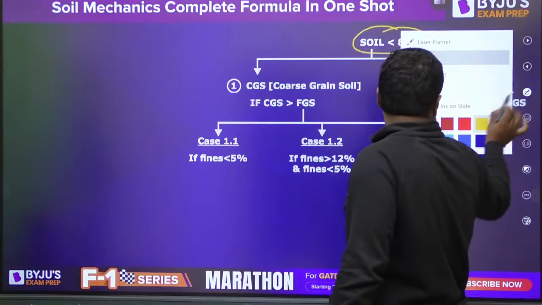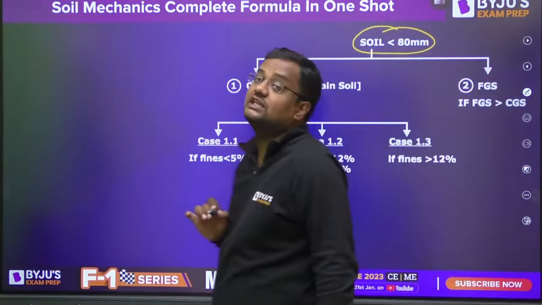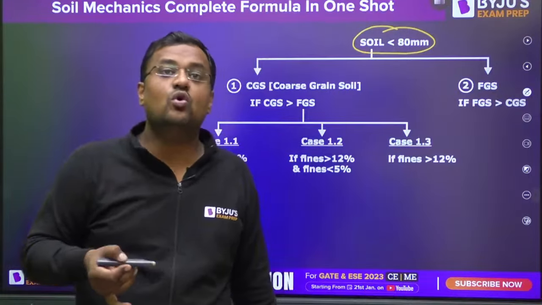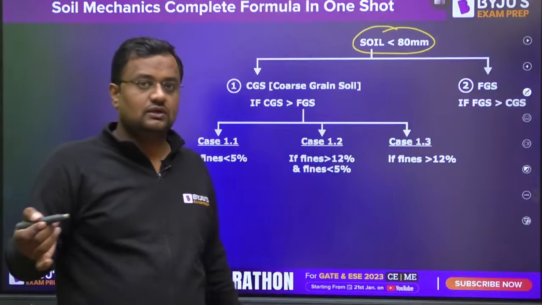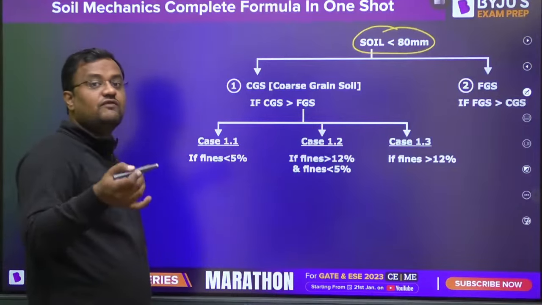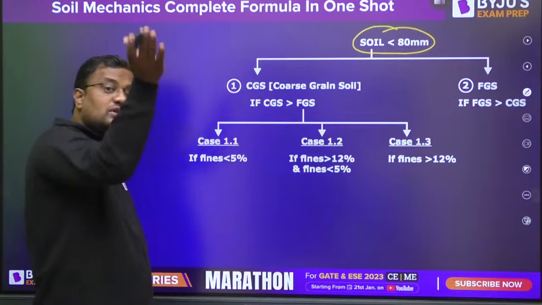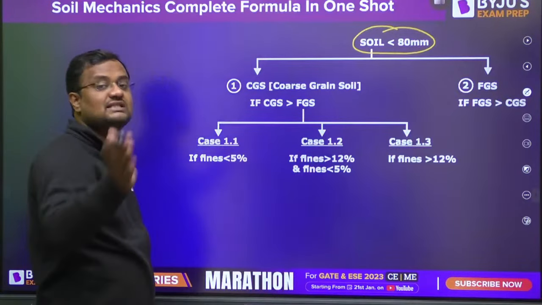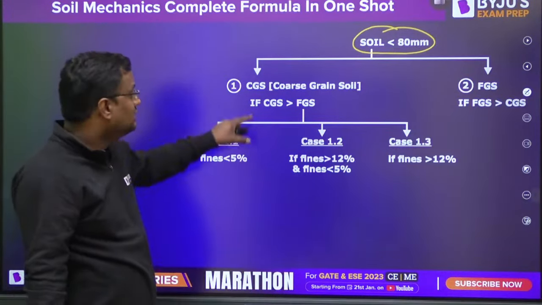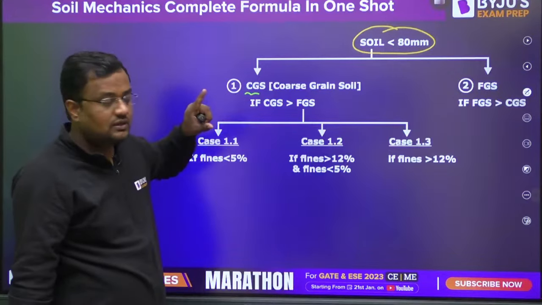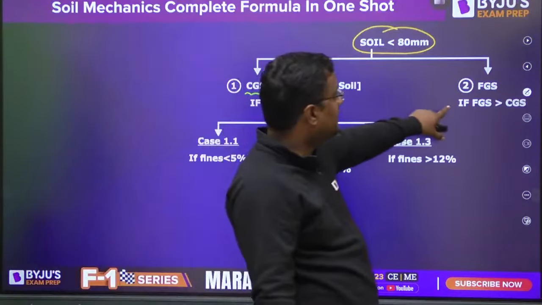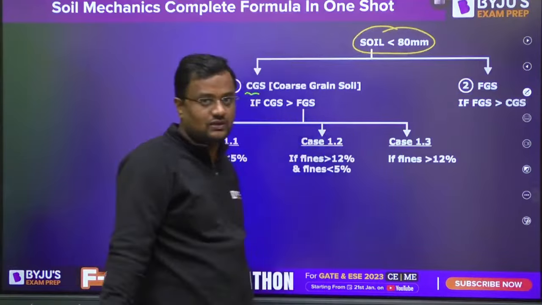Suppose you take a soil and more than 50% is coarse grain soil, that is, more than 500 gram in 1000 gram, more than 75 micron. Because more than 75 micron is coarse grain soil and less than 75 micron is fine grain soil. Then it is treated as coarse grain soil. And if more than 50% is fine grain soil, it is treated as fine grain soil.